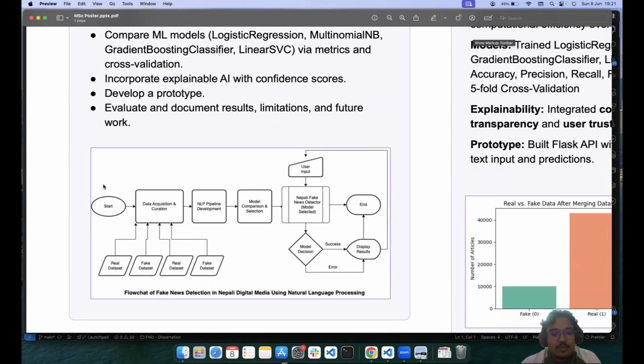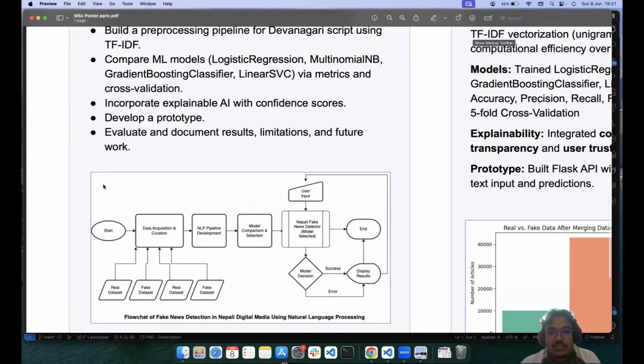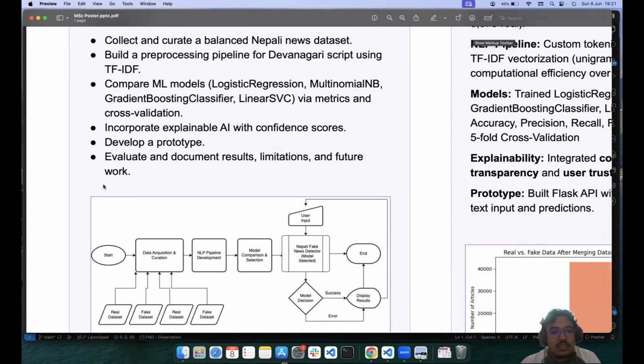After that process, we proceed towards NLP pipeline development. In this process, we build data pre-processing techniques, data cleaning and deduplication, and even feature extraction using TF-IDF. This is also done in a Python script.